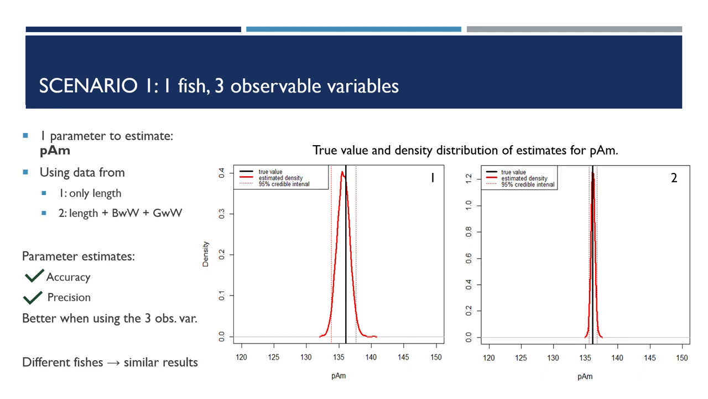Here you can see the plots with the results of the PAM estimations. In red, the density of the estimates, with the dashed lines representing the 95% credibility interval, and in black, the true value of the parameter. Up until now, with a simple preliminary analysis with one fish and one parameter to estimate, the resulting estimates are pretty accurate and precise. We can see how the parameter estimations improved when we added more data input to the model. We repeated the same procedure fish by fish and we got similar patterns for the estimations.